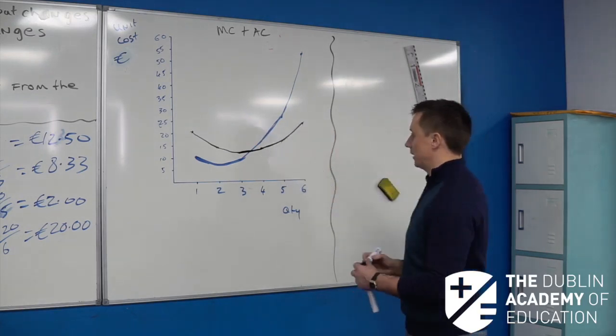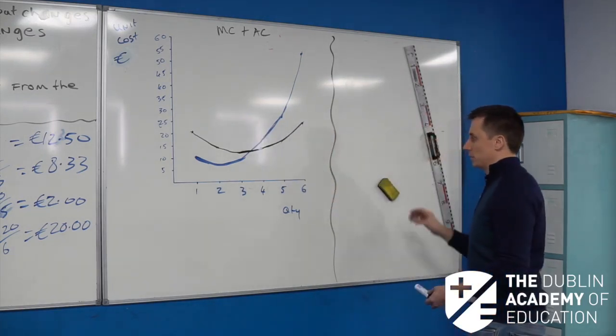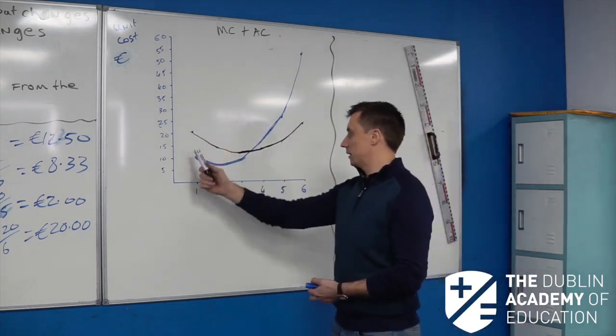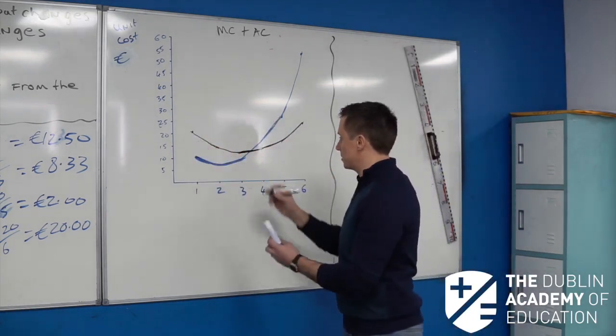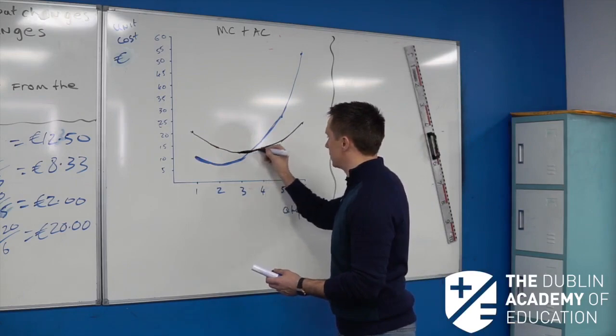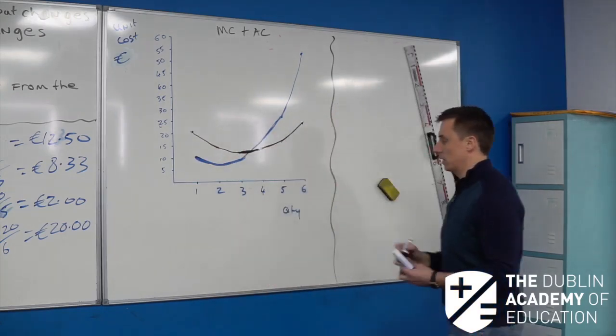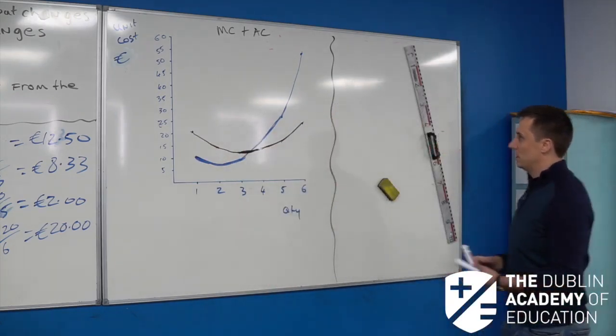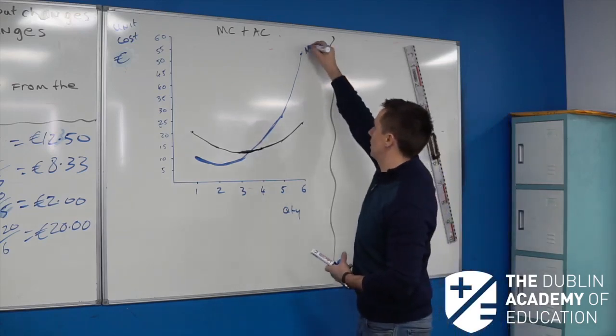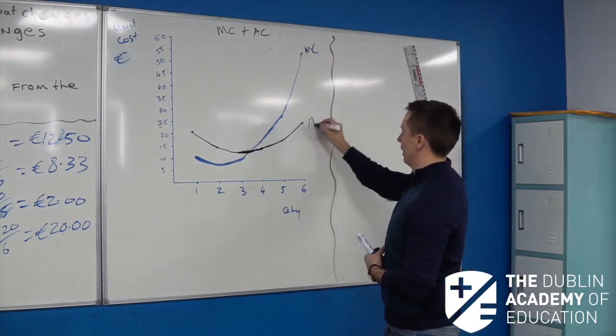So you've seen that in the Leaving Cert, that's what they're going to be looking for you to draw. You see the way the curves drop down, and where they meet, you can see it's at its lowest, and that's the way they want you to draw that in your Leaving Cert. When I'm labelling that in there, that's going to be a marginal cost curve, and that there is going to be my average cost curve.